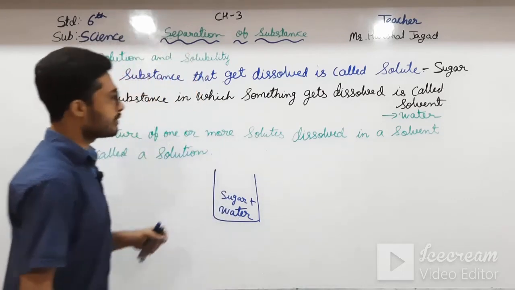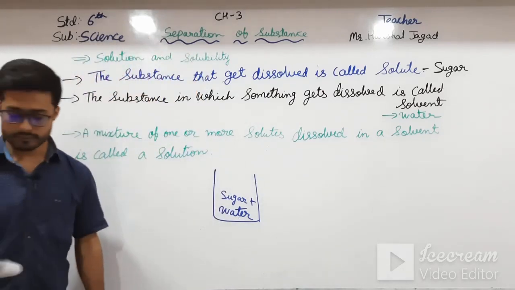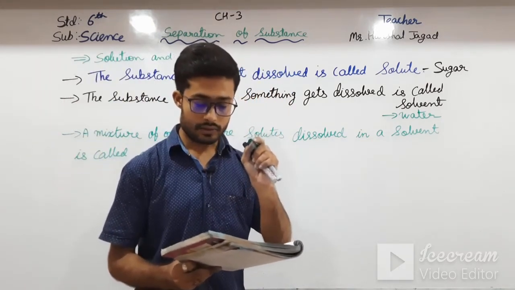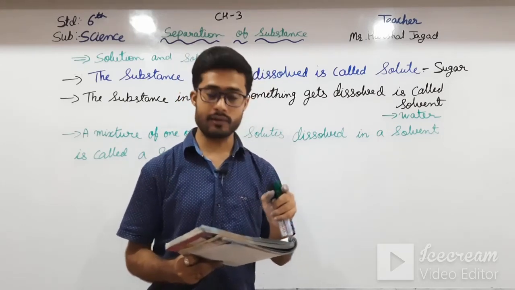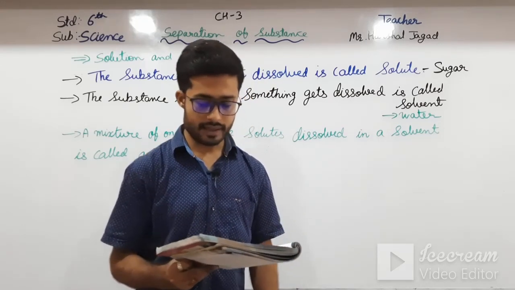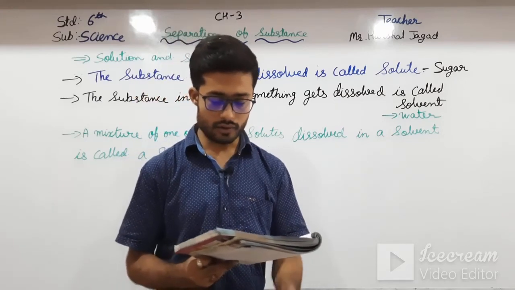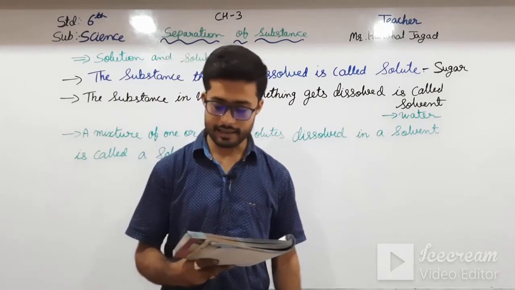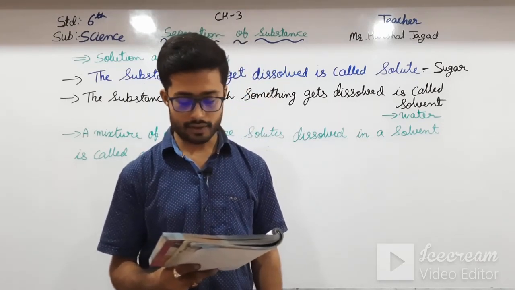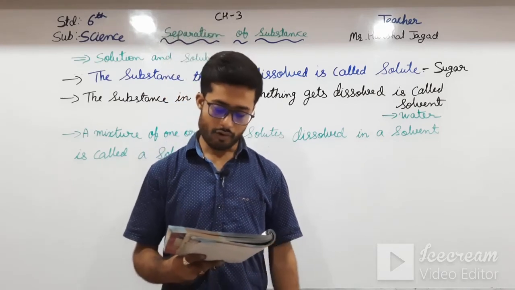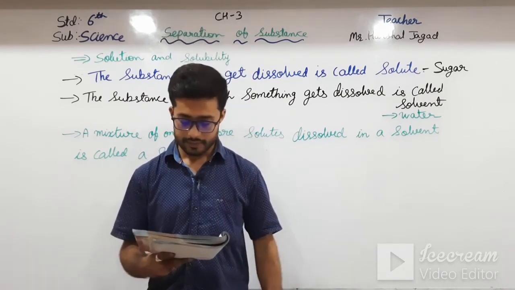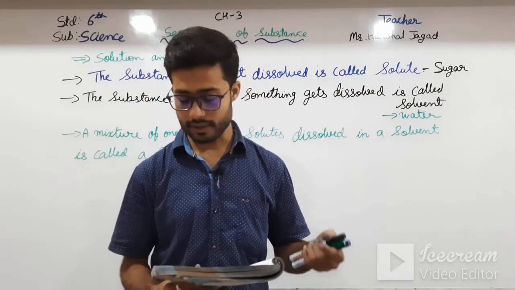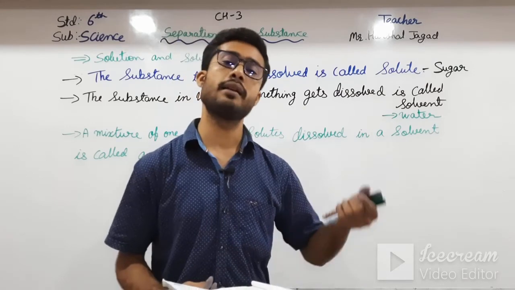Okay students, now I am reading further. A solution can be represented as solute plus solvent equals solution. For example, salt plus water equals salt solution. Substances may be soluble or insoluble in a liquid. Soluble substances are those that get dissolved in a liquid, for example, salt and sugar are soluble in water. Insoluble substances are those that do not get dissolved in a liquid, for example, sand and chalk are insoluble in water.